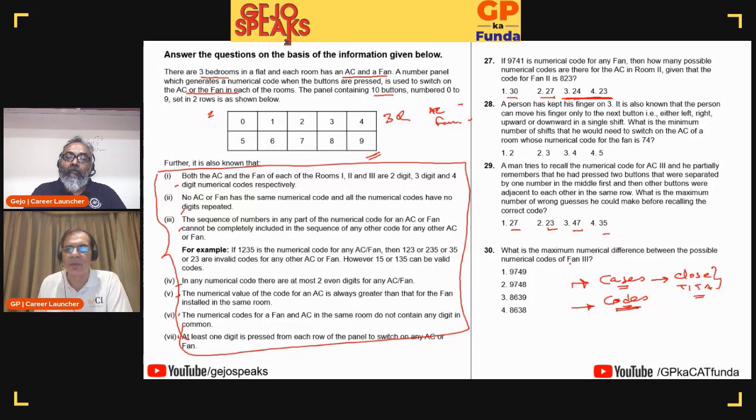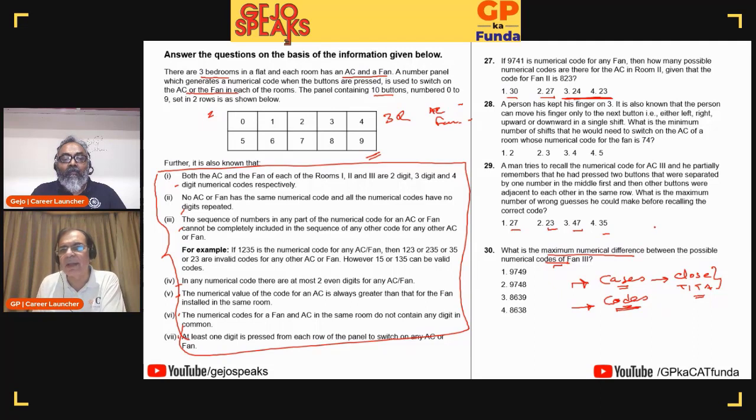This is not close. What is the maximum numerical difference between possible values? Maximum numerical difference means I need to make sure I get the maximum and the minimum. Only then will I have the maximum. So you're right. Code cases will be there. However, there's one thing which I will always look out for. Not now, but when I come back to it, a difficult set will always have one or two easy questions. I will come back and look at those.